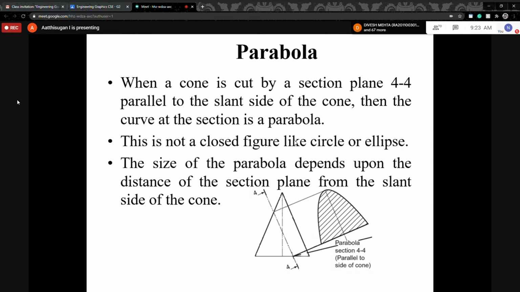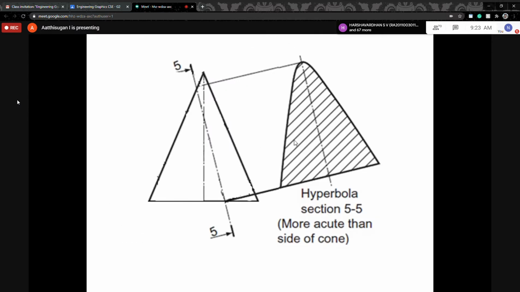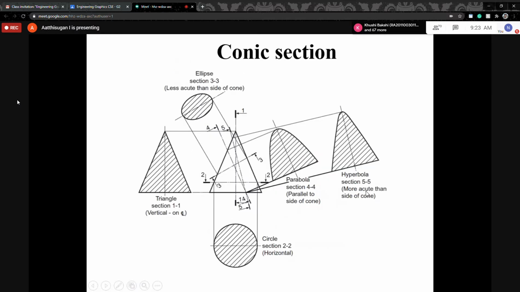Then the last case is the hyperbola. Here we cut with plane 5-5, and the angle alpha is less than half of the apex angle. Then we get the shape of a hyperbola. This angle is less than half of the apex angle, and that is the fifth condition. Remember, everything comes from a single cone.